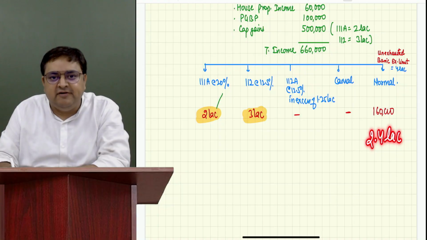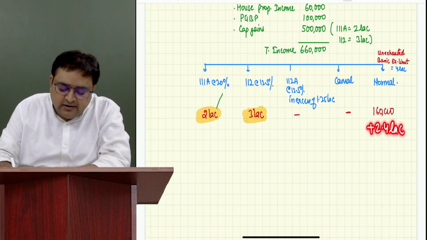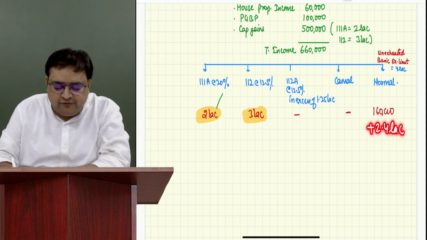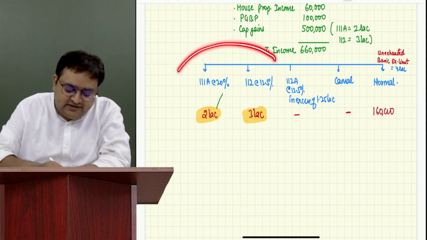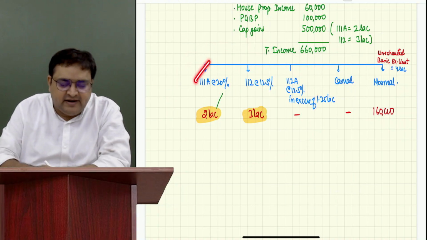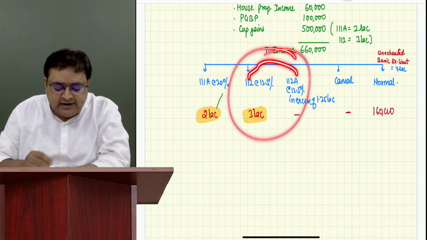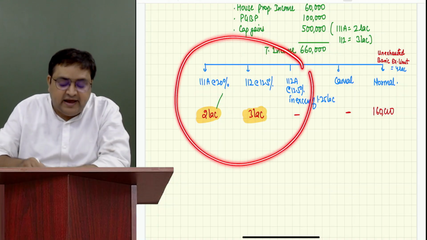From where will I take this 2.4 lakh? I will take it from capital gain. Please tell me, 111A is also a part of capital gain, and 112 is also part of capital gain. So capital gain will help me.